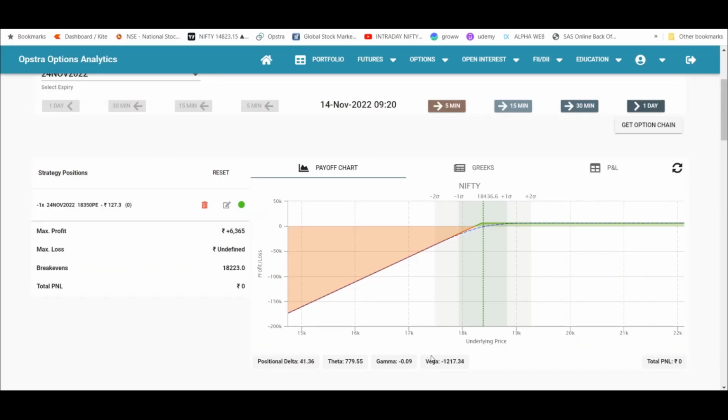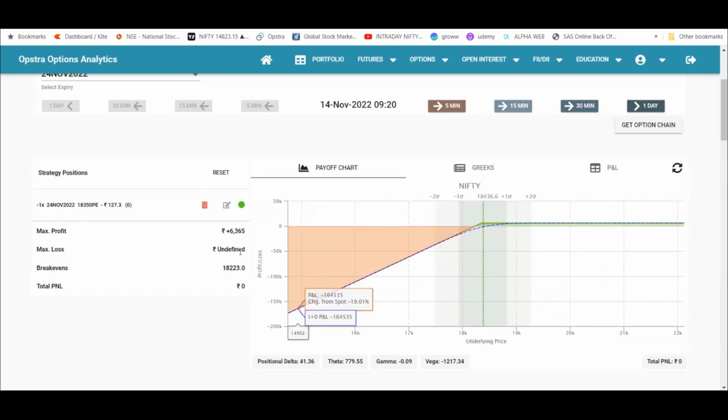So the insurer makes profit in this area. This is the premium, the option premium, 127. For Nifty, the lot size is 50, so 127 into 50. That is the maximum profit that the insurer can make. But the insurer can lose an infinite amount of money. But that is the maximum profit the insurer can make, and that is the concept of TVOG.